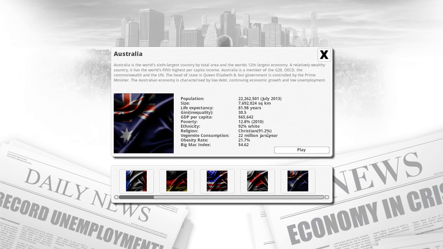And we got Vegemite consumption, 22 million jars a year. The population has 20 million. That means one person, on average, will eat a jar of Vegemite every year. Probably some stupid tradition. Nobody actually likes the damn stuff. Oh god, Vegemite's terrible. Ugh.